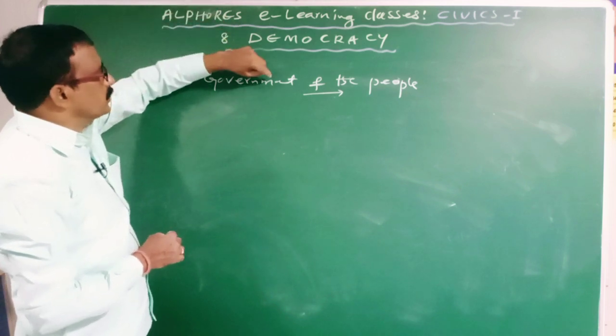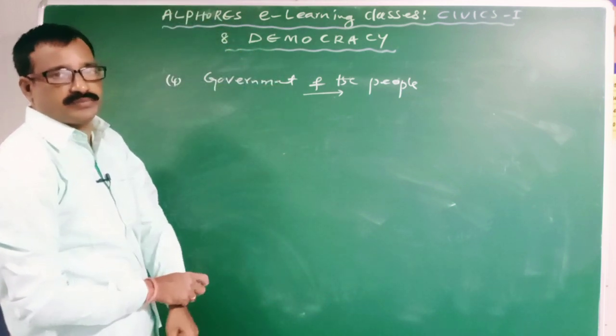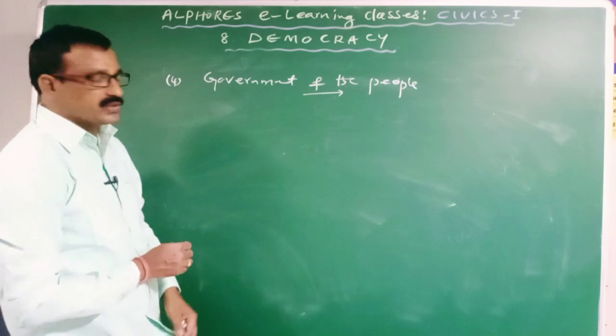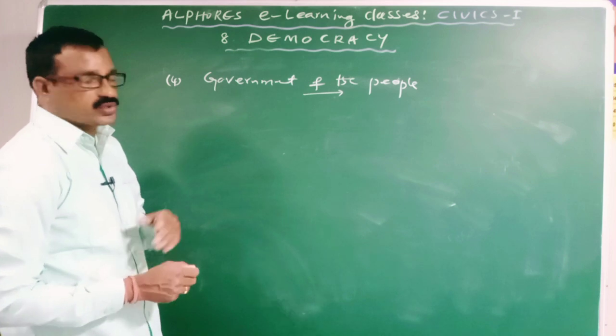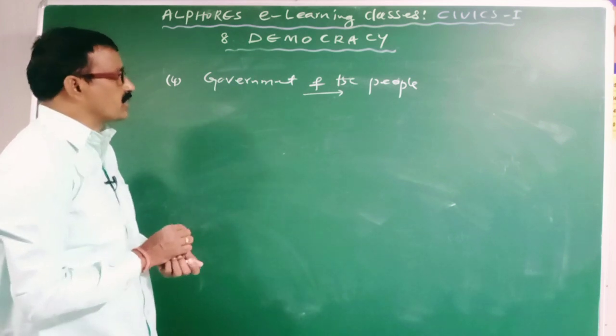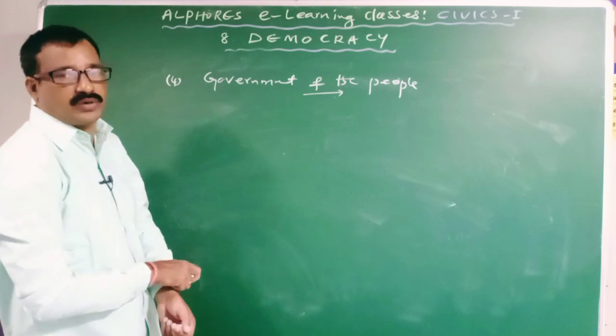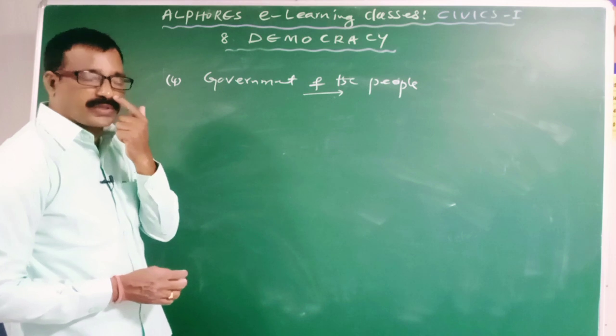And so in democracy the government is formed by people directly or indirectly. So democracy is of two types, direct democracy and indirect democracy. Most of the states are following indirect democracy. So in indirect democracy, how will the people form the government? The people will form the government indirectly through their representatives.